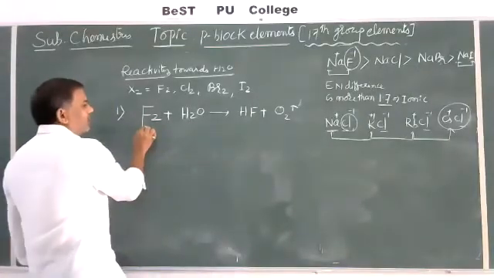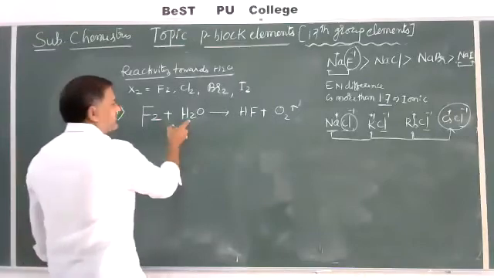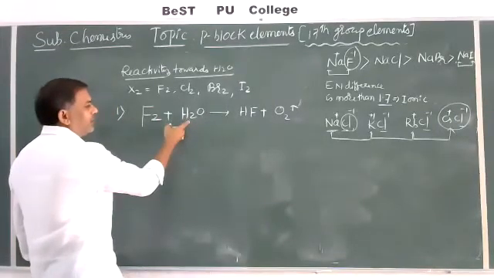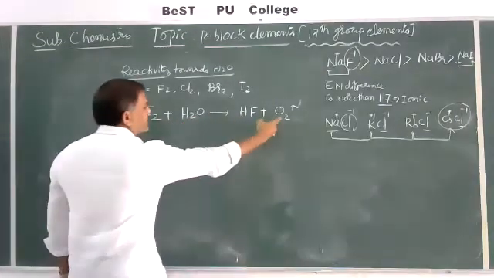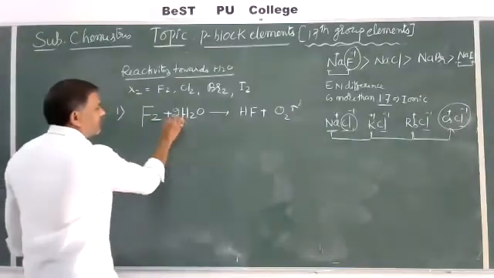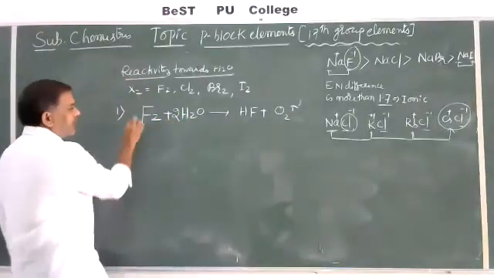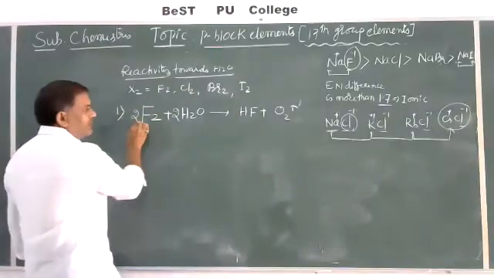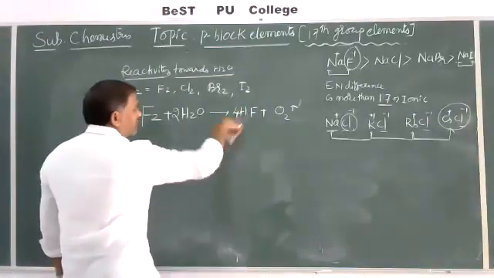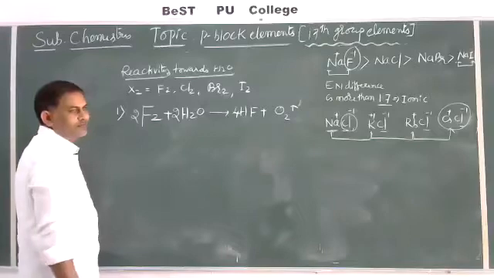If you take F2 and H2O, then it gives HF and oxygen gas. 2 oxygen atoms are required, that's why it is multiplied by 2. Then take 2 moles here, and we get 4 HF, it is balanced.